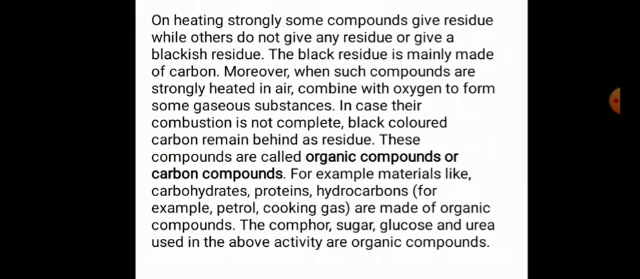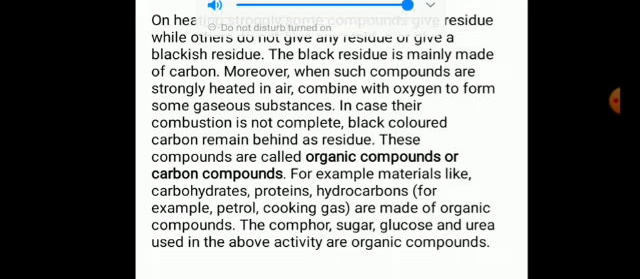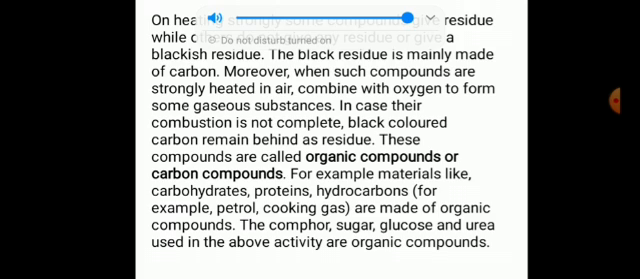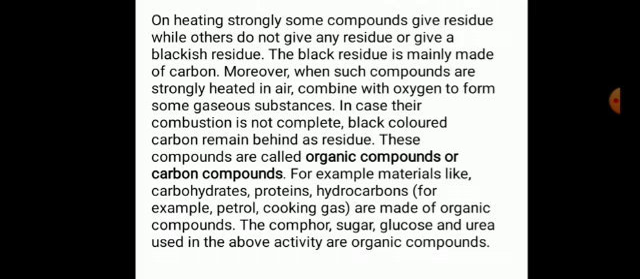On heating strongly, some compounds give residue while others do not give any residue or give a blackish residue. The blackish residue is mainly made of carbon. Moreover, when such compounds are strongly heated in air, they combine with oxygen to form some gaseous substances. In case their combustion is not complete, black colored carbon remains behind as residue. These compounds are called organic compounds or carbon compounds.